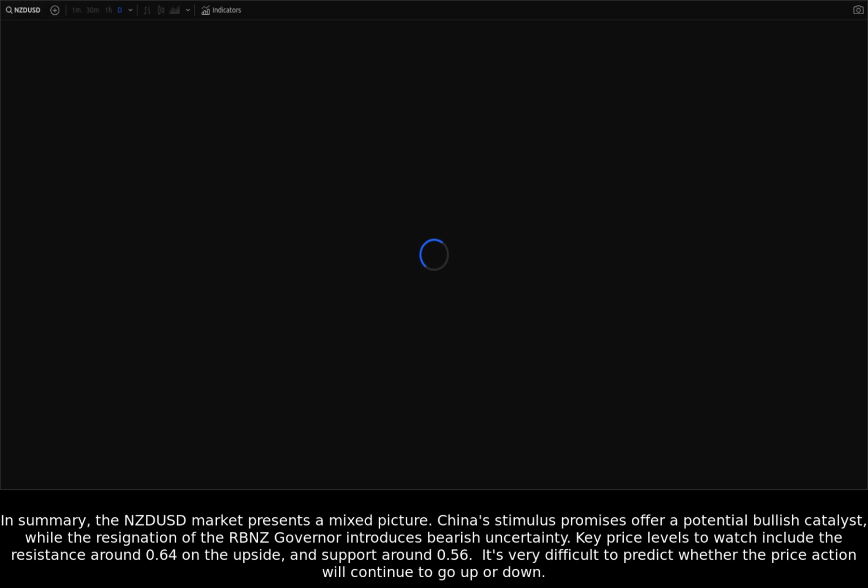China's stimulus promises offer a potential bullish catalyst, while the resignation of the RBNZ governor introduces bearish uncertainty. Key price levels to watch include the resistance around 0.64 on the upside and support around 0.56. It's very difficult to predict whether the price action will continue to go up or down.